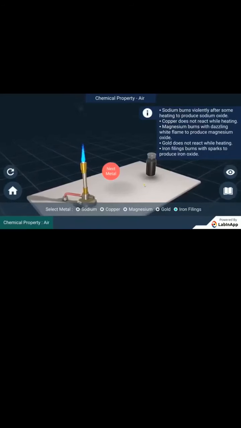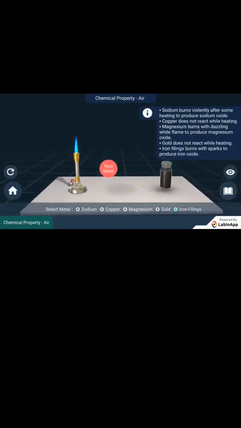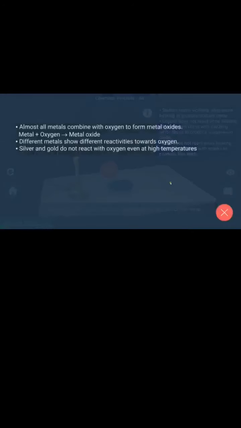We see that some metals react immediately with oxygen like sodium and some metals react slowly. Almost all metals combine with oxygen to form metal oxides. Thus, we find that different metals show different reactivity towards oxygen.